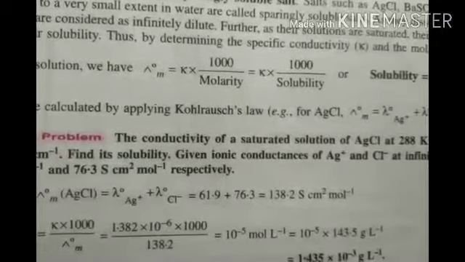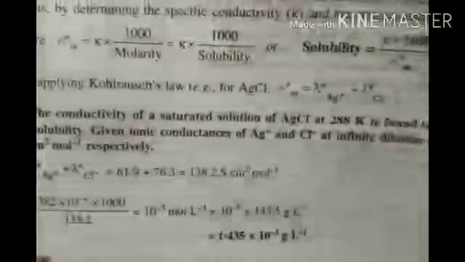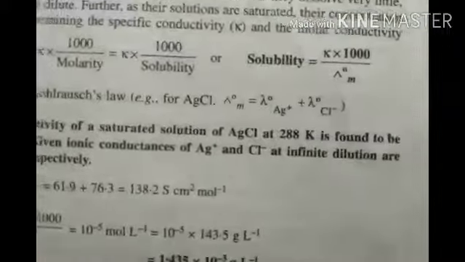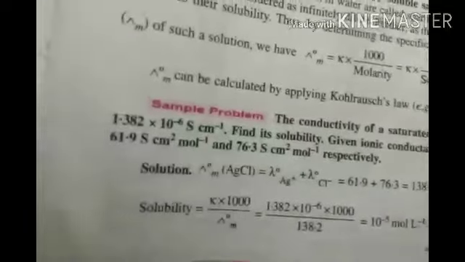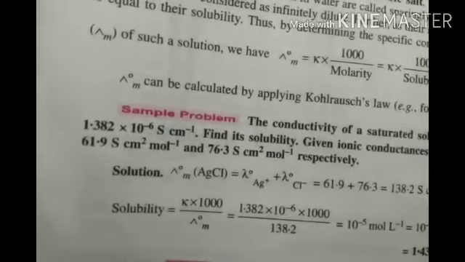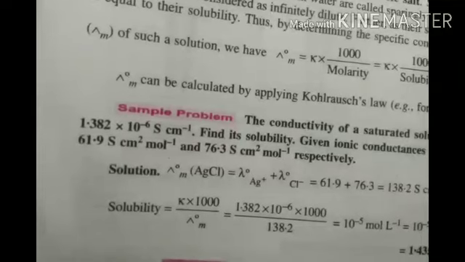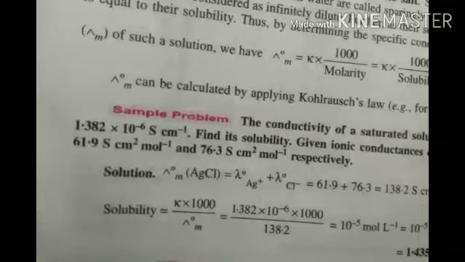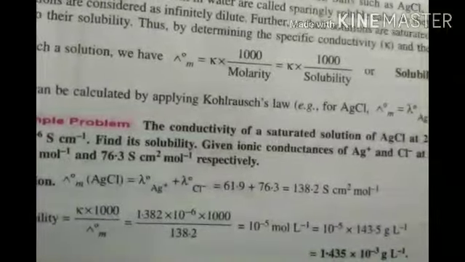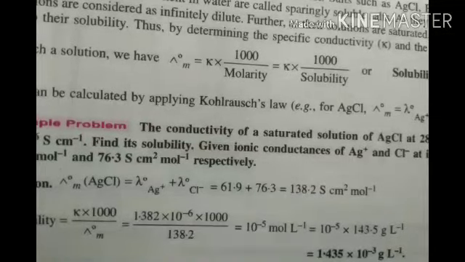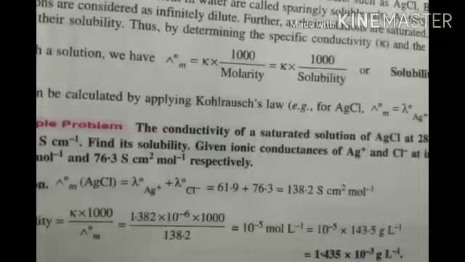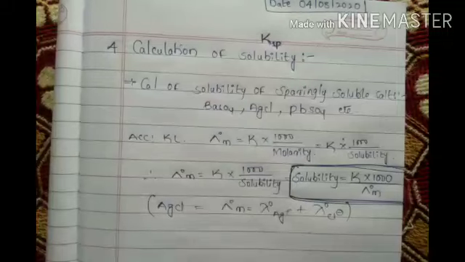Find its solubility, given the ionic conductances of Ag plus and Cl minus at infinite dilution, lambda naught m values, are 61.9 Siemens centimeter square per mole and 76.3 Siemens centimeter square per mole respectively. Got it? This is the question.